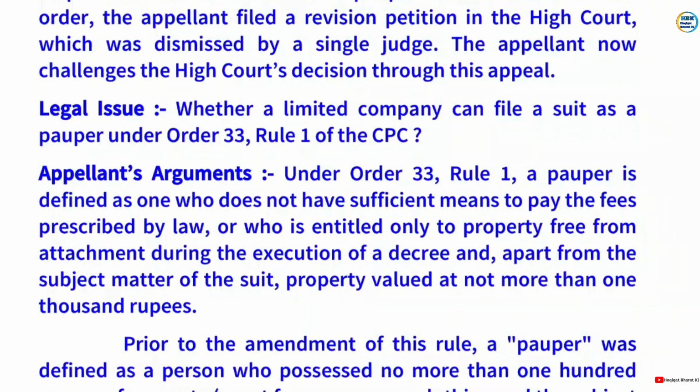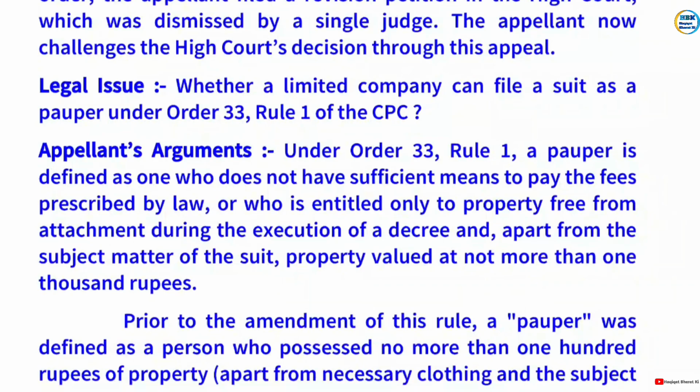Appellant's arguments: under Order 33 Rule 1, a pauper is defined as one who does not have sufficient means to pay the fees prescribed by law, or who is entitled only to property free from attachment during the execution of a decree and, apart from the subject matter of the suit, property valued at not more than 1000 rupees.